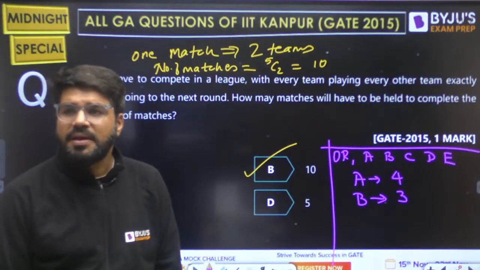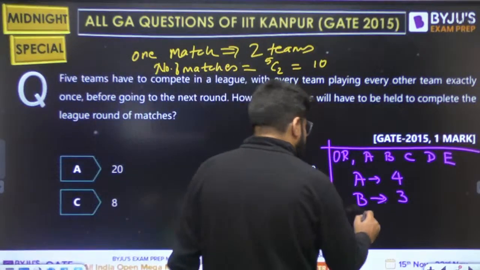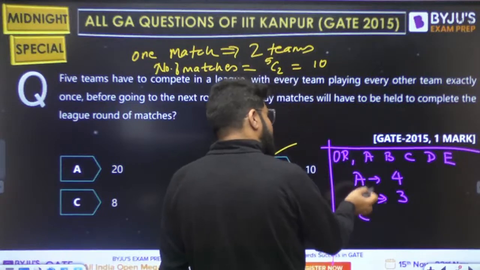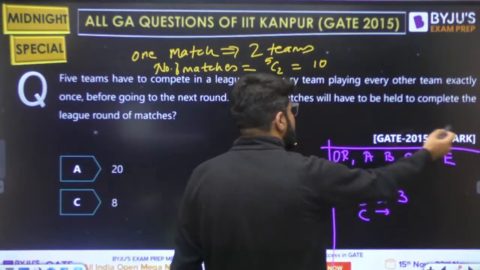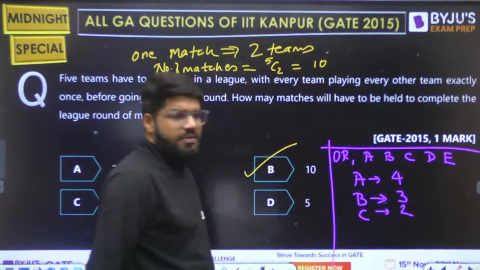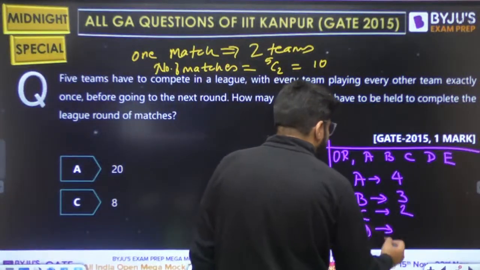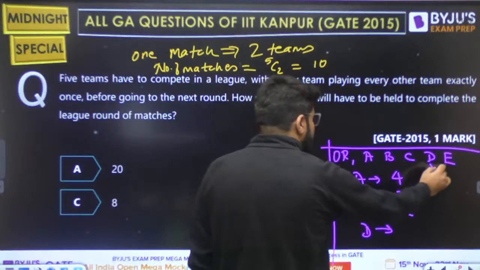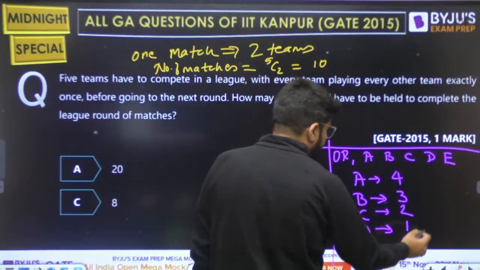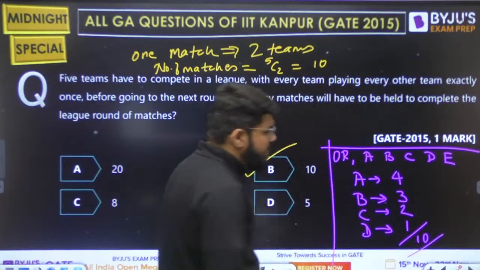3 more matches. Now think about C. C versus B, C versus A, that is already counted above. So C has now matches with D and E left, 2 more matches. What about D? D has the match with E only, and that is 1. Count total, that is 10.